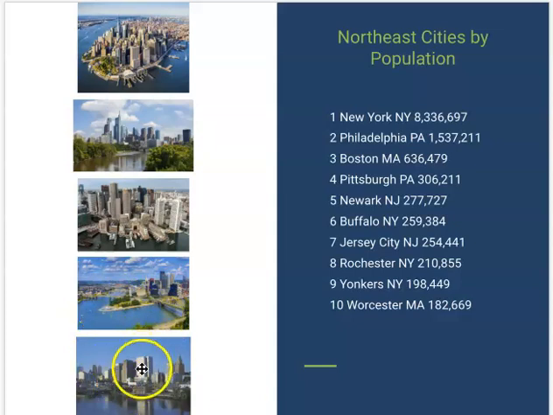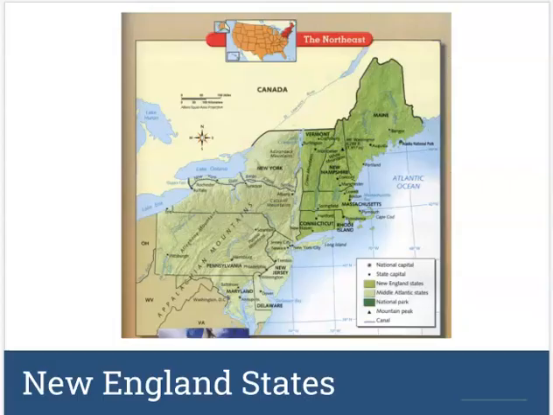And then number 5 down here is Newark, New Jersey. And then we round out the top 10 with Buffalo, New York, Jersey City in New Jersey, Rochester, New York, Yonkers, New York, and then Worcester, Massachusetts. So there are a lot of very populated cities here in this northeast part of the United States.